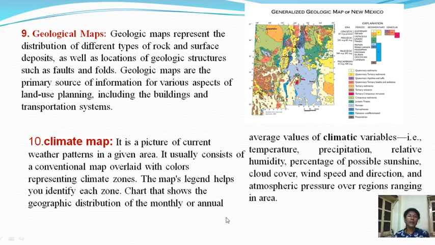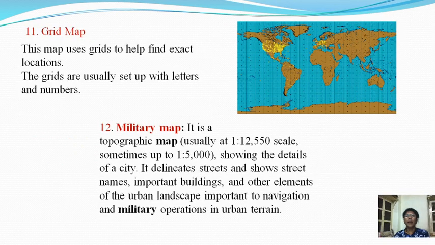Next map is a climatic map. It is a picture of the current weather pattern in a given area. It usually consists of a conventional map overlaid with colors representing climatic zones. The map's legend helps you identify each zone. It is a chart that shows the geographic distribution of the monthly or annual average values of climatic variables, that is temperature, precipitation, relative humidity, percentage of possible sunshine, cloud cover, wind speed and wind direction. All of this we are getting with the help of this climatic map.